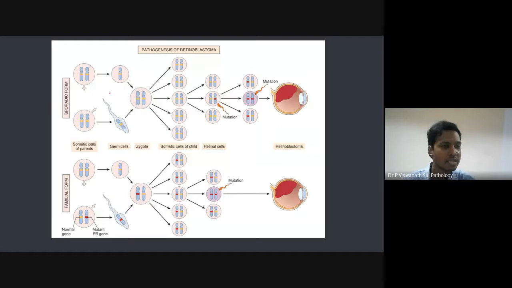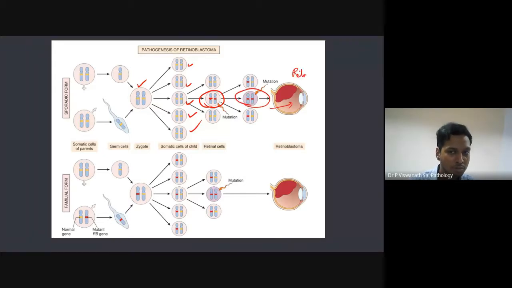So now let's take this chart. Let's try to imagine this chart. This is normal. Let's imagine you are a normal person and all the cells in your body are normal. This yellow is normal, red is mutated. So all are normal. Now this is the first hit which has happened. So now what should happen to the second hit? Should it happen in the same cell or a different cell? Yeah, in the same cell. So when the second hit also happens in the same cell, what will happen? The cell will progress to retinoblastoma.